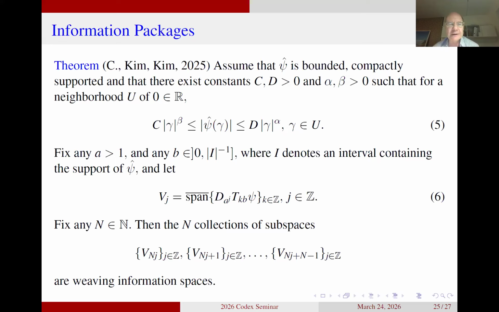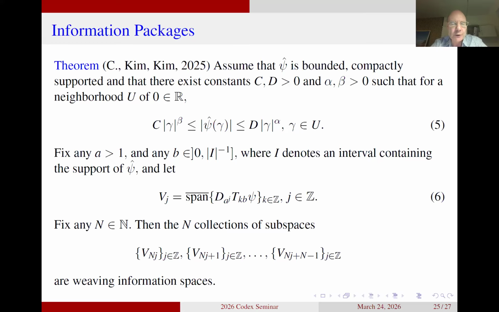And we are not adding any conditions here. This is the condition we are looking at, and then we are looking at the spaces V_j, which I already explained to you. The outcome of the result is that the collection of these spaces, they form information packages. I don't know why I call them information spaces, but they are forming weaving information packets.